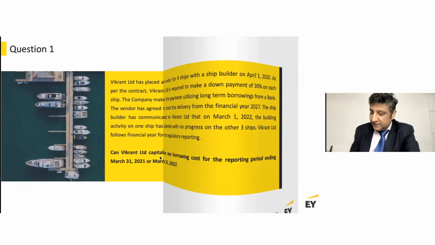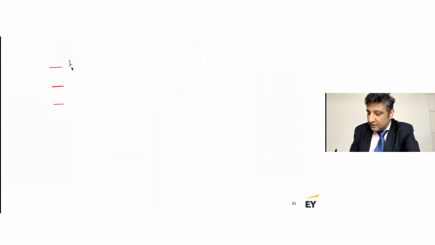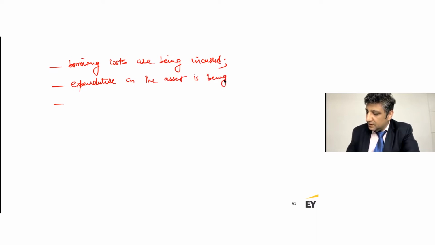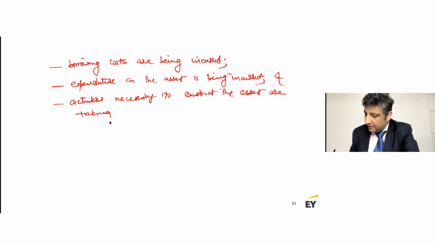We would remember here that there are 3 criteria: borrowing costs are being incurred, expenditure on the asset is being incurred, and importantly, all these 3 conditions are important, and activities necessary to construct the asset are being undertaken or taking place, right?